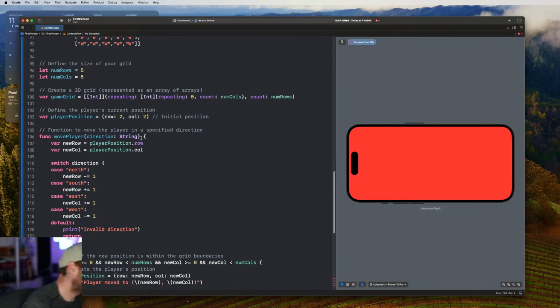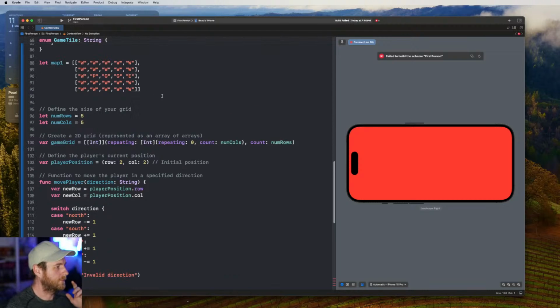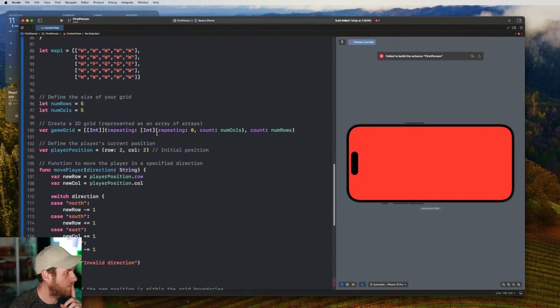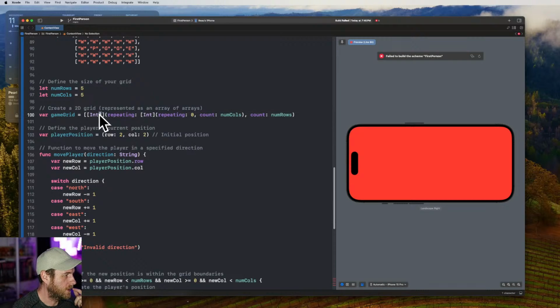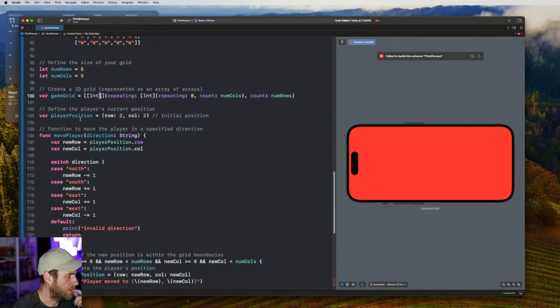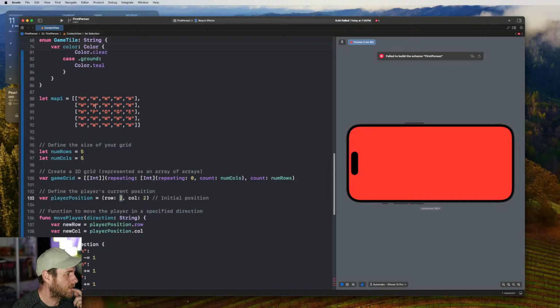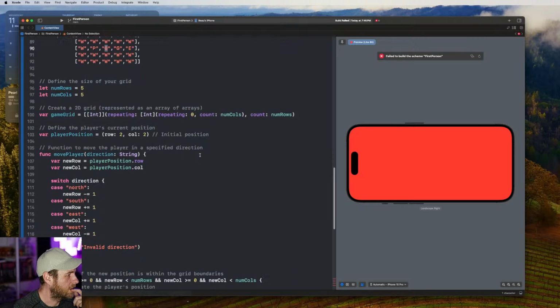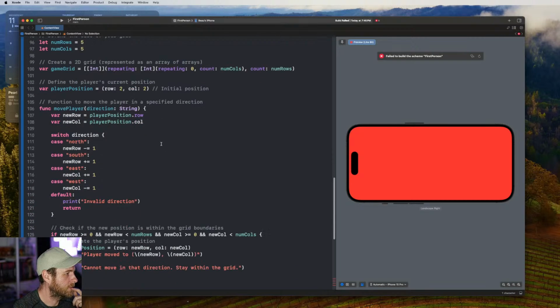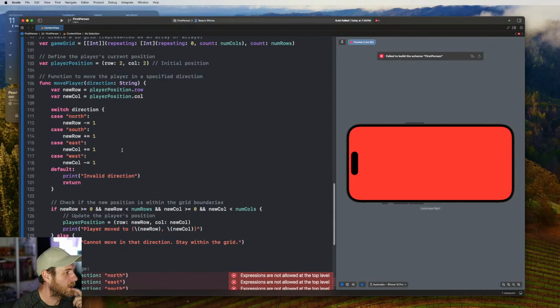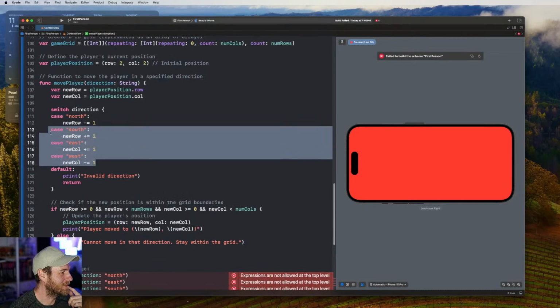Okay, so we've got a number of rows. We don't need to worry about that because the grid itself defines how many rows and columns there are. And then the game grid, it's just creating a regular game grid with repeating values, so it's got an array inside an array. Okay, player position. They've set a start position, row 2, column 2, which is here, where that G is, I think. And then we've got the function to move the player in a specified direction. So it looks like we've got plus 1, minus 1, all that sort of stuff. That's kind of cool.